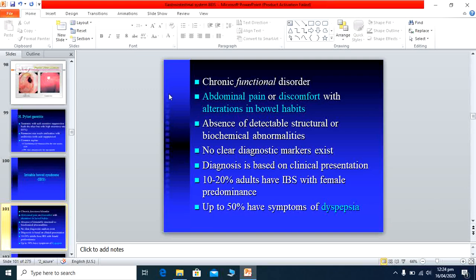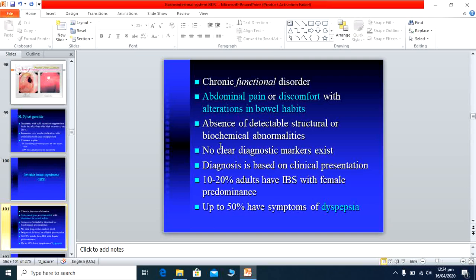There is no pathological cause, meaning there is absence of any structural or biochemical abnormality; the patient is absolutely normal structurally and biochemically. No clear diagnostic test is available. Basically this is a disease of exclusion. We exclude other diseases and then we diagnose it as irritable bowel syndrome.